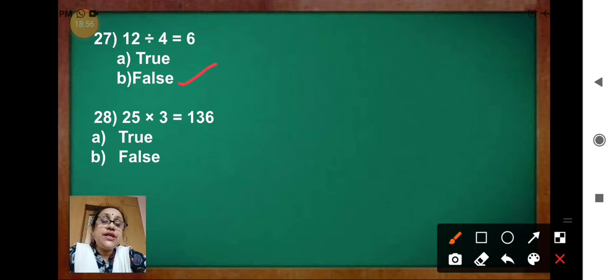Question 28. 25 into 3 equal to 136. Now do the multiplication. Yes, true or false? It is false. You are not getting 136, no? It is false. Okay.